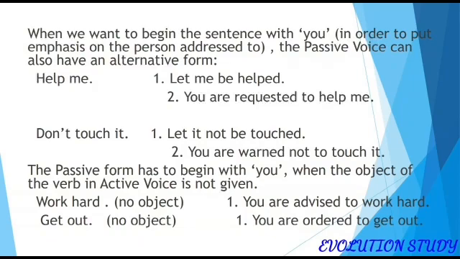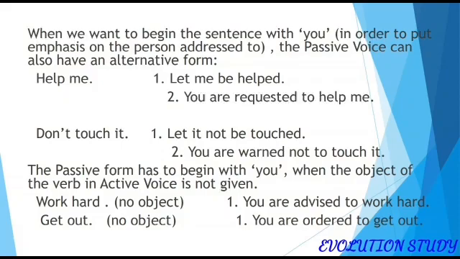The passive form has to begin with you when the object of the verb in active voice is not given. Work hard. There is no object given here, but it can also be written as you are advised to work hard. Get out. Here also no object is written, but you can also rewrite it as you are ordered to get out.